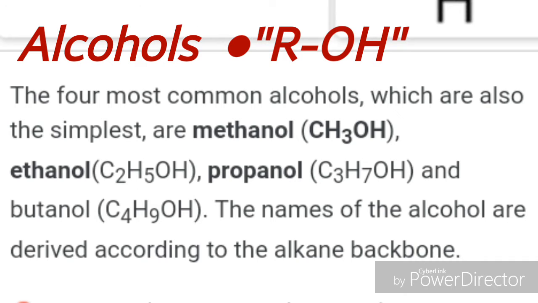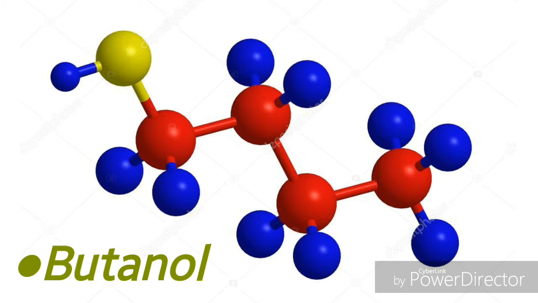The four most common alcohols, which are also the simplest, are methanol CH3OH, ethanol C2H5OH, propanol C3H7OH, and butanol C4H9OH. This picture shows the ball and stick structural model of butanol.